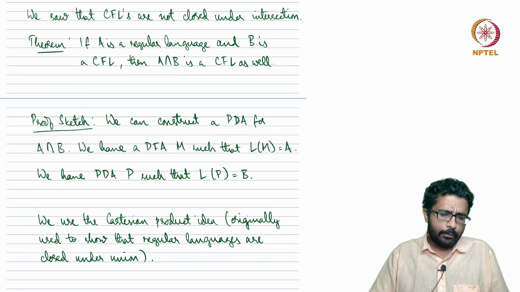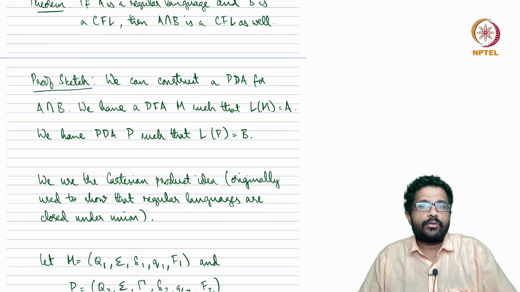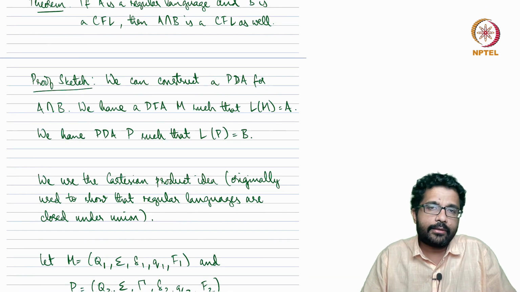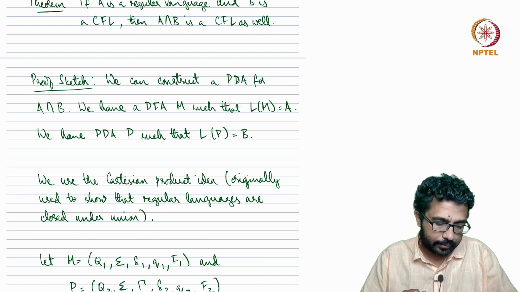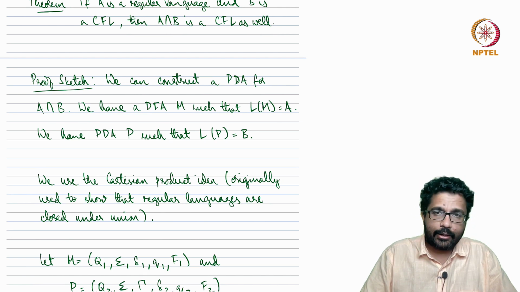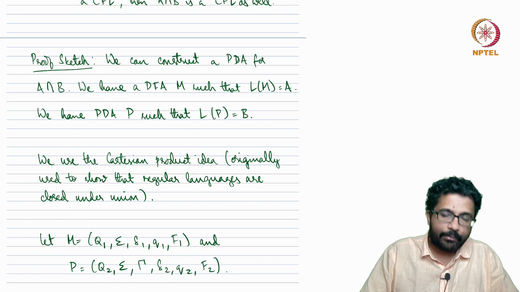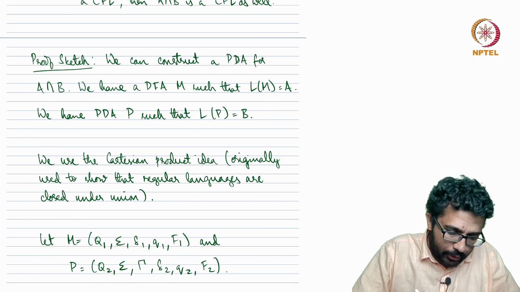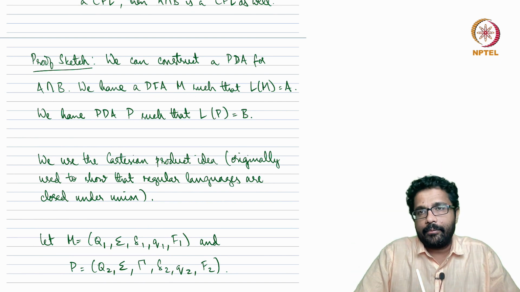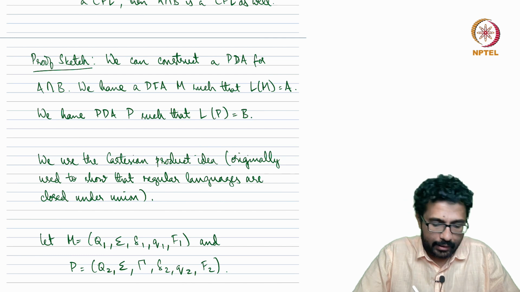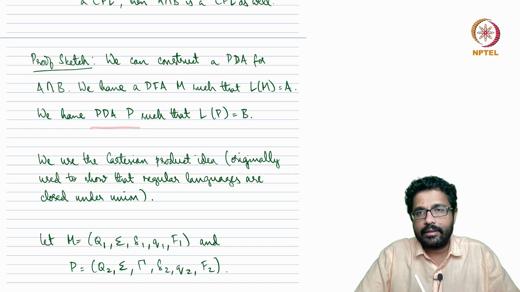So we will not do the full proof, rather we will just give a sketch of the proof, because we have seen the ideas of this proof earlier. So suppose A is a regular language and B is a context-free language, right? Which means there is a DFA M that recognizes the language A and there is a PDA P that recognizes the language B.